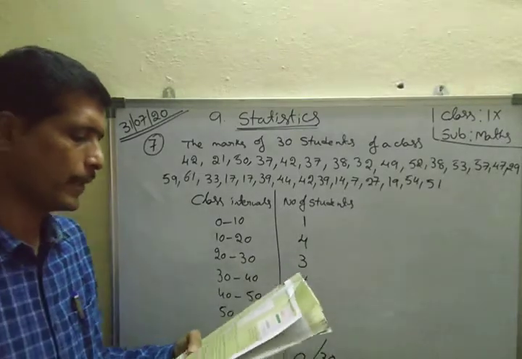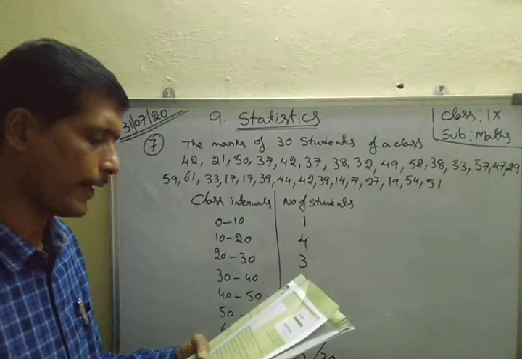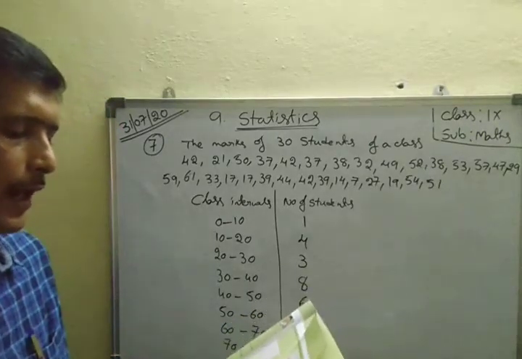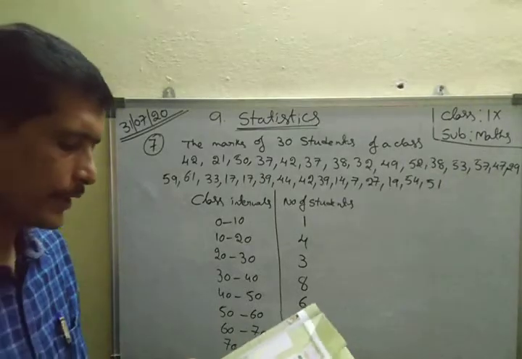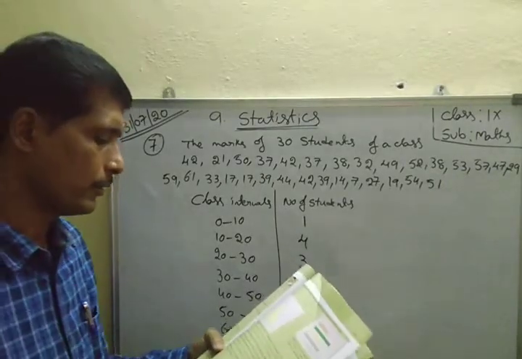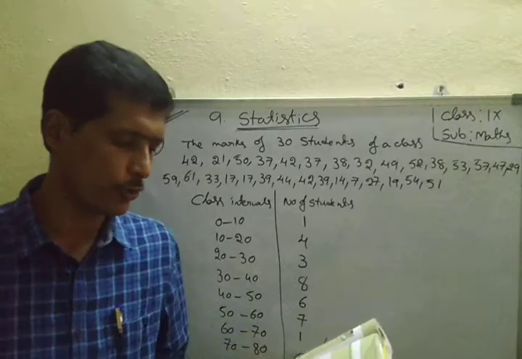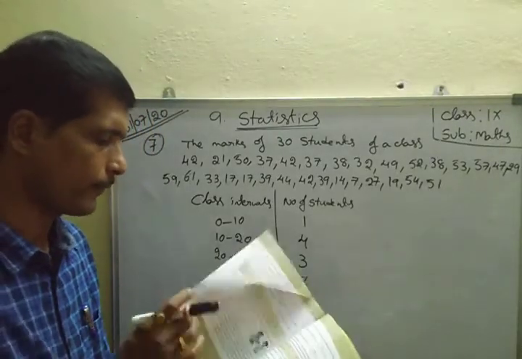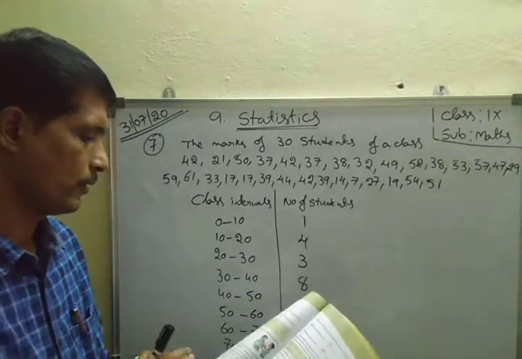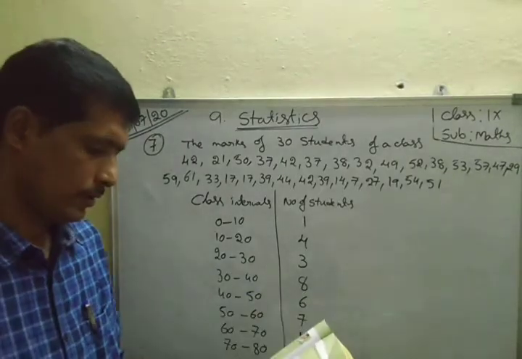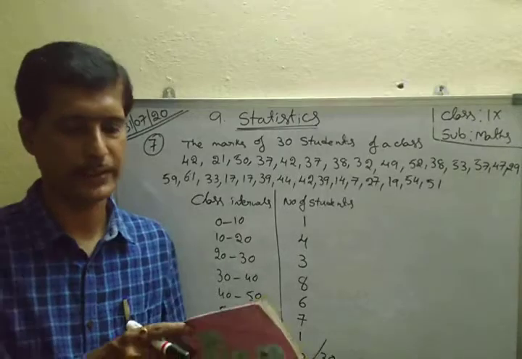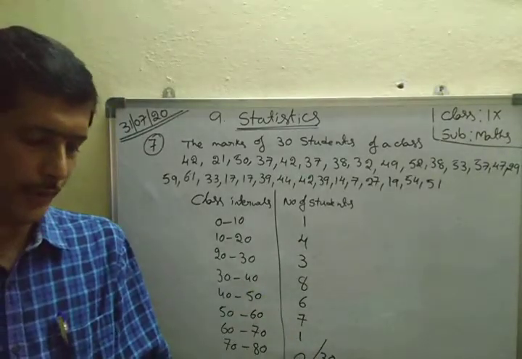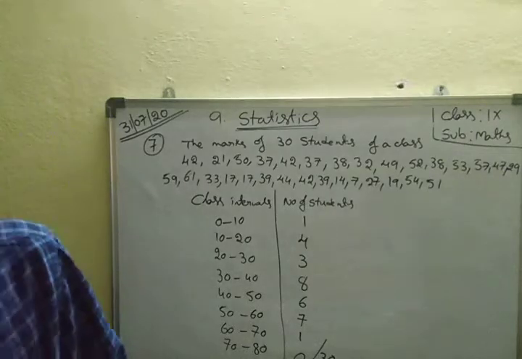Here, electricity bills of 25 households in a locality are given below. Construct a grouped frequency distribution table with a class size of 75. Here class size 75 is given. Here 170, 212, 252 are given, and depending on that you write down. Okay. This is a very easy exercise. You complete this one. Okay.